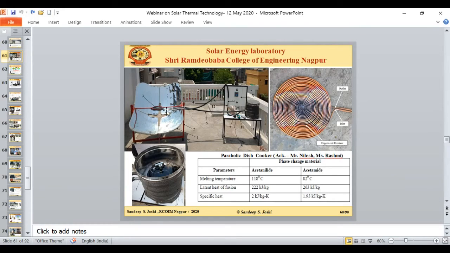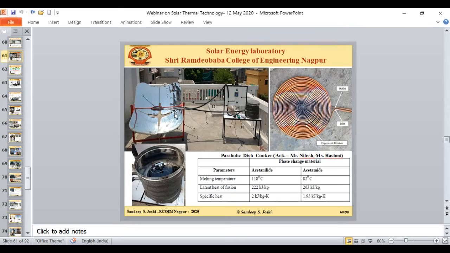This collector is focusing the energy at the receiver point. The change we made in this receiver is that, instead of keeping the cooking pot directly here, we tried to collect this energy at the receiver on the terrace and transfer it to the kitchen. Definitely it is not possible to transfer this small amount of energy to a kitchen on the ground floor, but we did one experiment: what if the kitchen is at the rooftop, and we collect the solar energy and put it in the kitchen on the same floor.